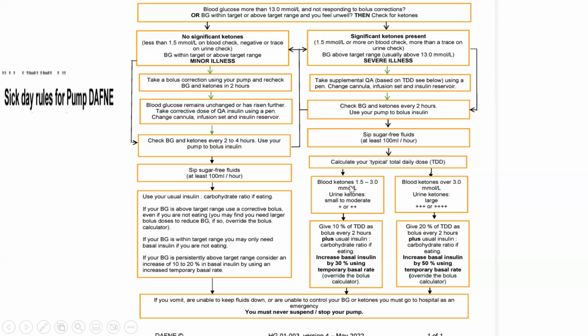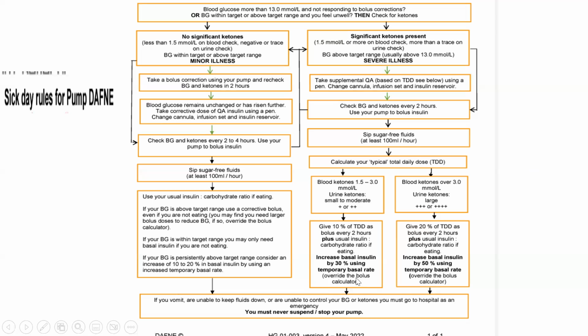If the blood ketones are between 1.5 and 3 or urine ketones are small to moderate, give 10% of the total daily dose as bolus every 2 hours, plus the usual insulin to carbohydrate ratio if eating. One important thing here is to increase the basal insulin by 30% using a temporary basal rate. So basically you will override the bolus calculator.